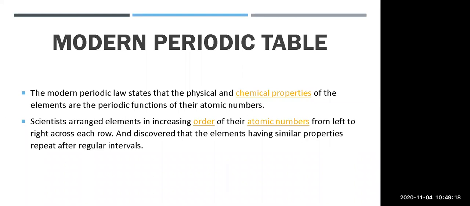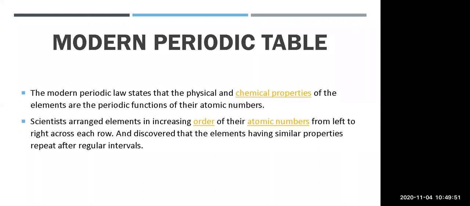We studied Dobereiner's triads yesterday. This table takes into account all the classifications that were done yesterday. The modern periodic law states that the physical and the chemical properties of the elements are the periodic function of their atomic numbers. The scientists arranged the elements in increasing order of their atomic numbers from left to right across each row, and discovered that elements having similar chemical properties repeat after regular intervals.